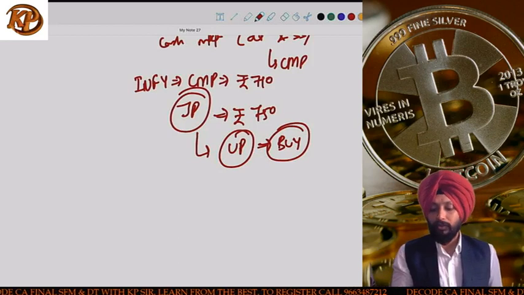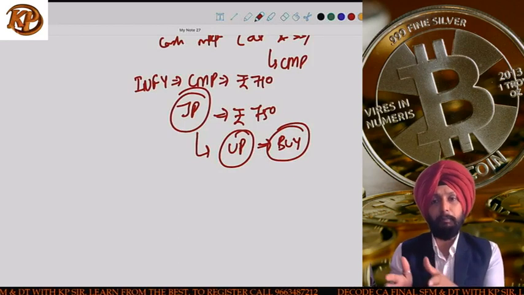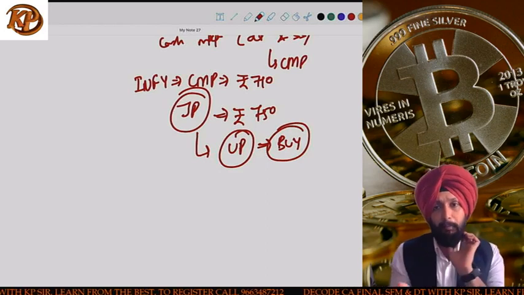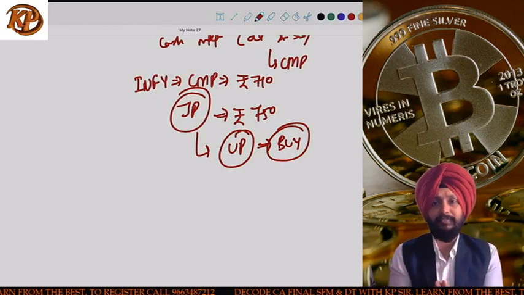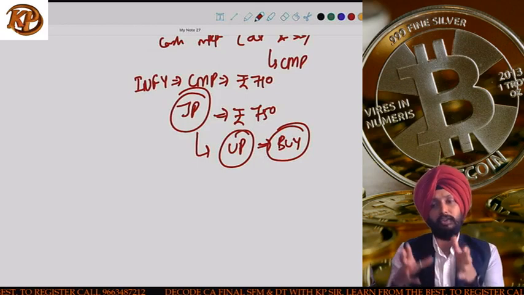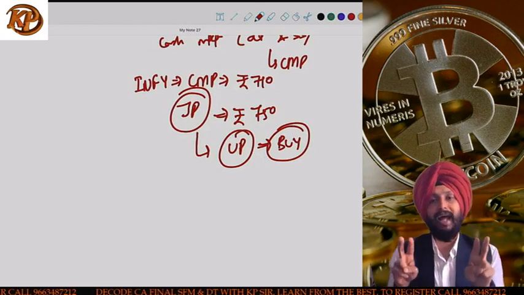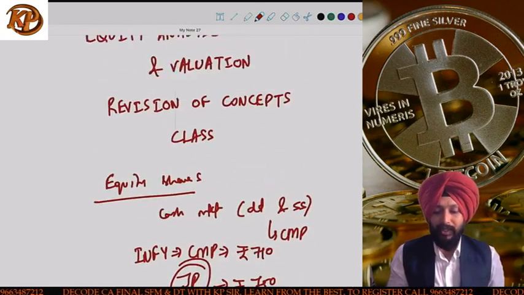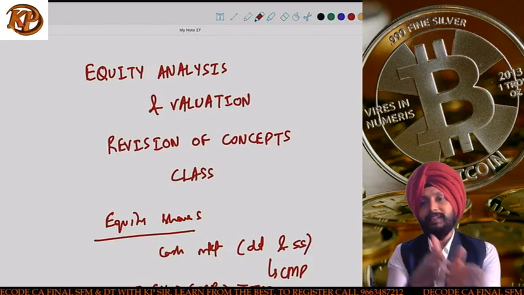When we do the valuation, guys, ultimately the objective is to figure out if a share is underpriced or overpriced. If it is underpriced, we give a buy recommendation. If it is overpriced, we give a sell recommendation. That is very clear, that is very simple. Now, for doing the valuation, yes, you use certain models, but these models are based on two types of analysis. That's why the chapter name is equity analysis and valuation. So first you do analysis, and then based on that analysis you do the valuation.